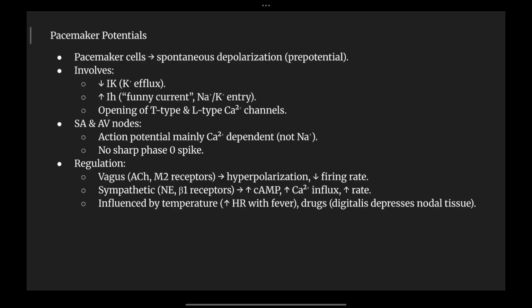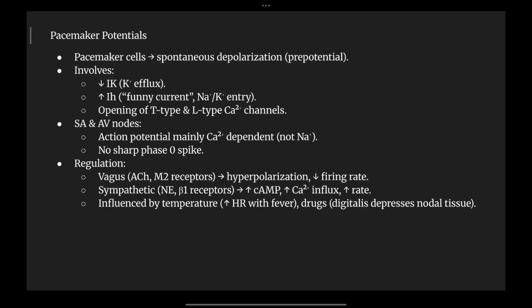Now, how is the regulation happening? So, the vagus nerves are going to release acetylcholine at the M2 receptor. Acetylcholine at the M2 receptors causes hyperpolarization, and there is a decrease in the firing rate of the pacemaker. Now, the sympathetic has norepinephrine, and beta 1 receptors are present.